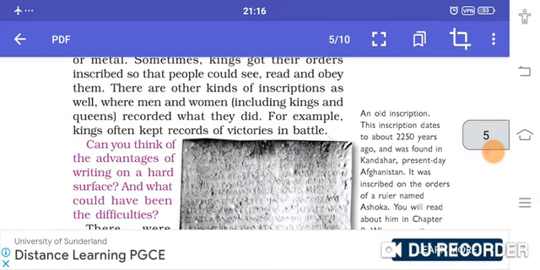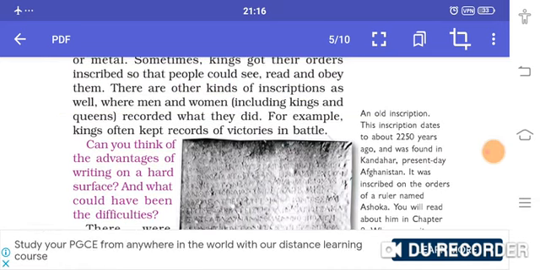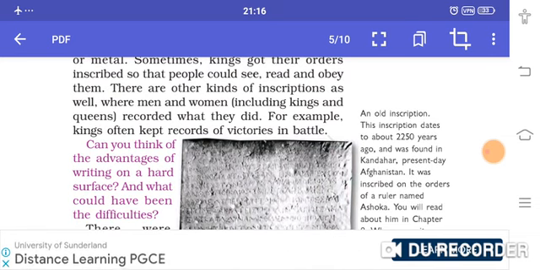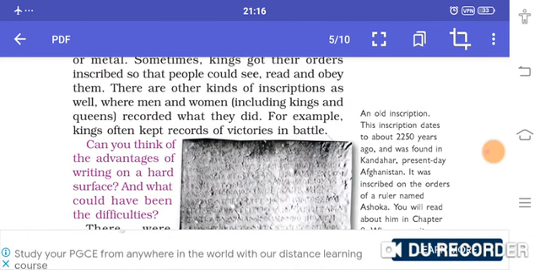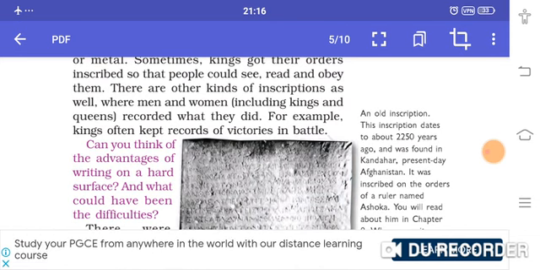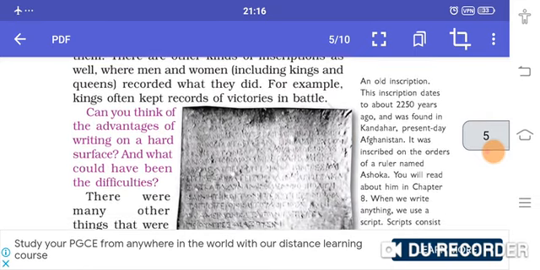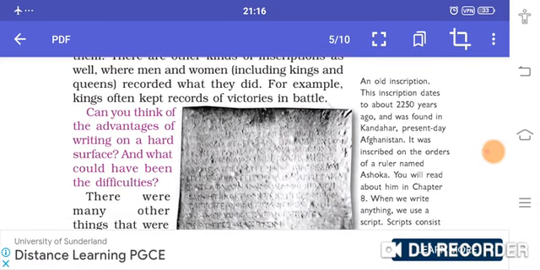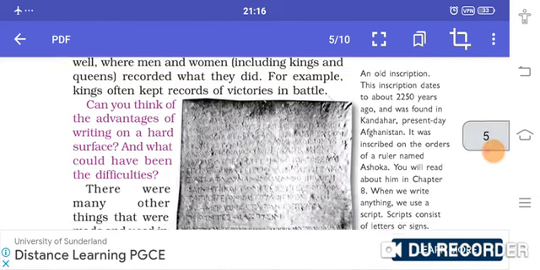And the question may also arise: what is the major difference between manuscripts and inscriptions? The manuscripts are written by hand, usually on palm leaves or on the specially prepared bark of a tree, while inscriptions were engraved on hard surfaces such as stones and metals.